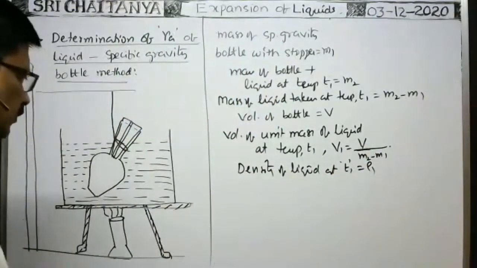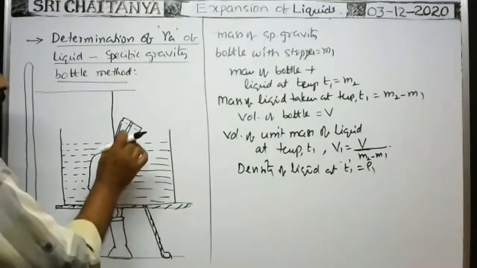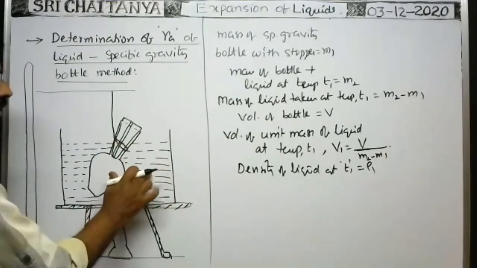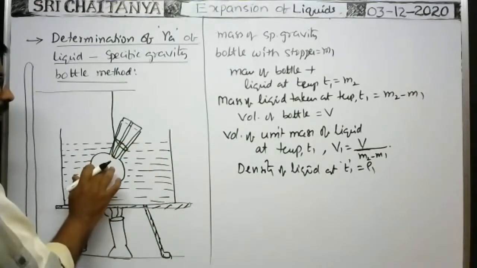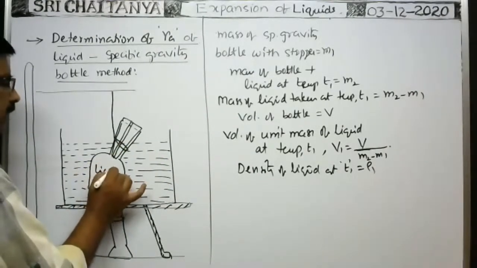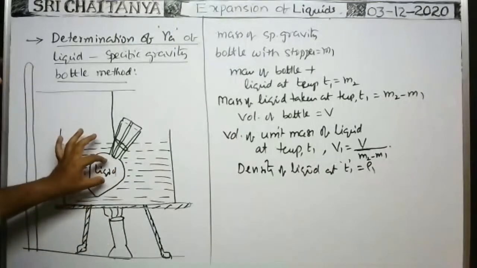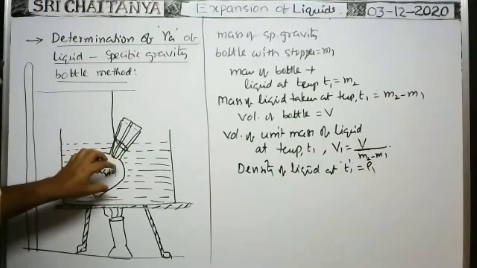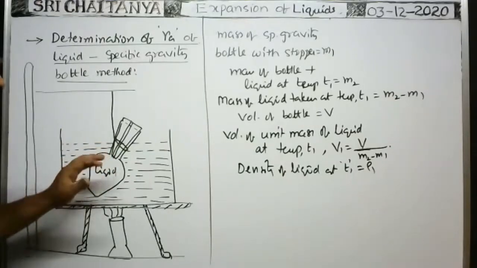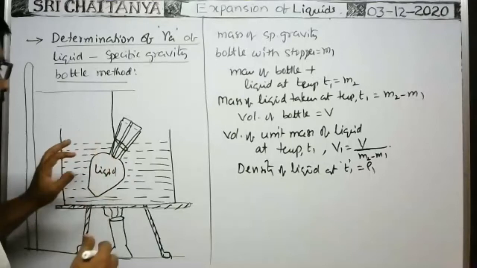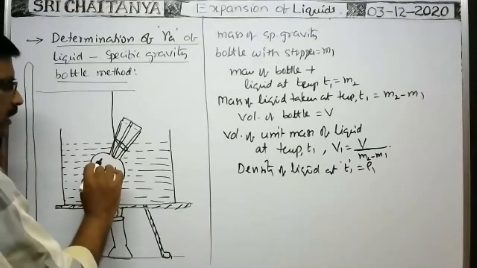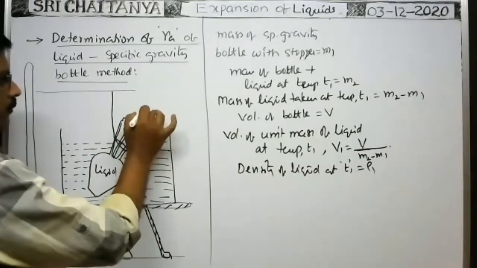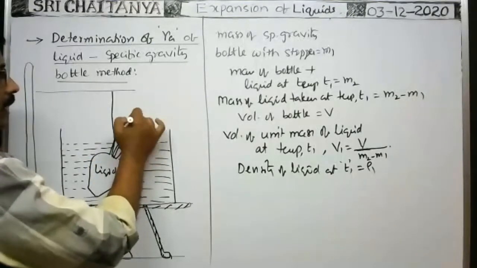Okay, now by means of the burner, you heat the water or liquid taken in the beaker. Then the temperature of the water gradually increases, and the temperature of the liquid also increases. When the temperature of the liquid increases, expansion takes place. That means volume increases. But there is no room for the liquid to expand, so whatever the increase in volume because of the rise of temperature, the liquid oozes out here, drop by drop.